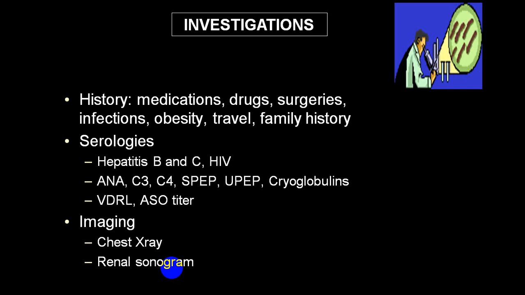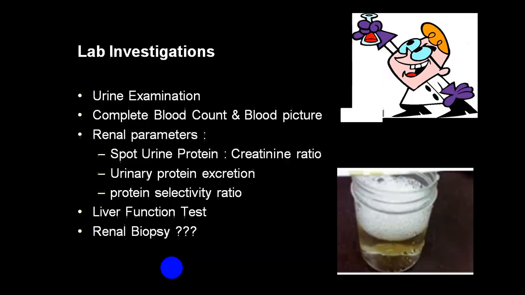If you are suspecting secondary etiology, blood tests should be done for hepatitis B, hepatitis C, and HIV infections. Complement levels are reduced, ANA will be positive, cryoglobulin level may be elevated, VDRL and ASO titer may be done. Imaging study is usually done in a chest X-ray to find out the amount of involvement of the respiratory system in case of nephrotic syndrome, particularly pulmonary edema and bilateral pleural effusion. Renal ultrasound is useful to identify the size of the kidney.